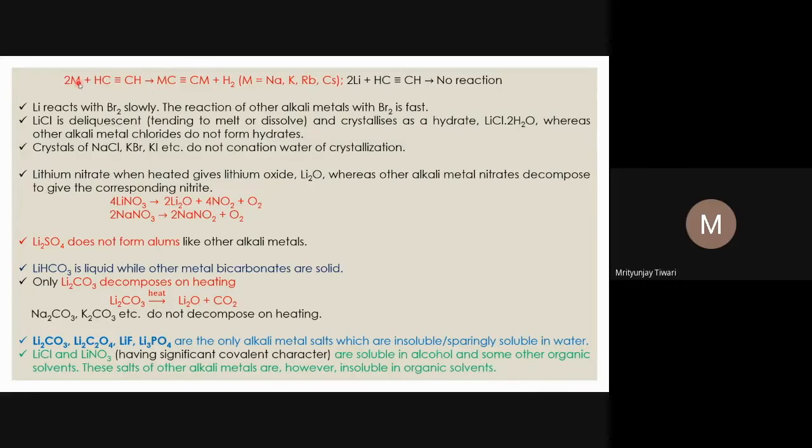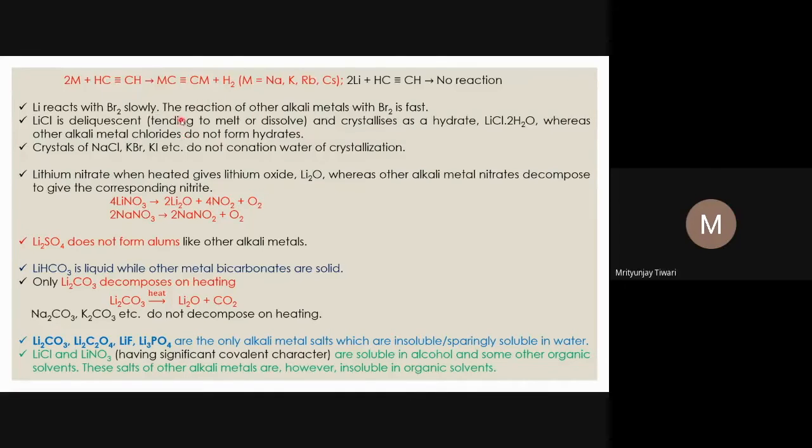The alkali metals other than lithium, that is sodium, potassium, rubidium and cesium, react with acetylene to form metal ethynide, and hydrogen gas is released during this reaction. For example, potassium: 2K plus acetylene gives KCCK, or you can write K2C2 or M2C2.